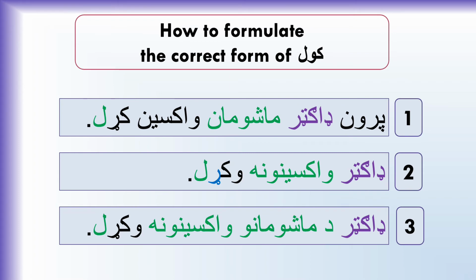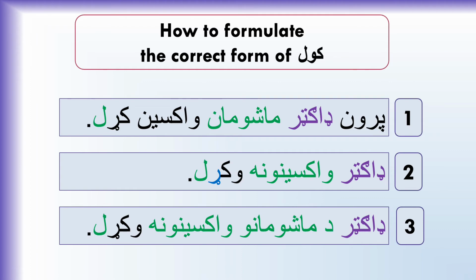In order to give you a broader picture of how the rules work, I'm going to compare two sentences from the previous slide and add a third one for the sake of clarification. The first sentence, Parun daktar mashuman waksin kral. In this sentence, mashuman is the direct object, so the Kawal is changed to kral. While in the second sentence, daktar waksinuna wakral, waksinuna is the direct object, so Kawal becomes wakral.